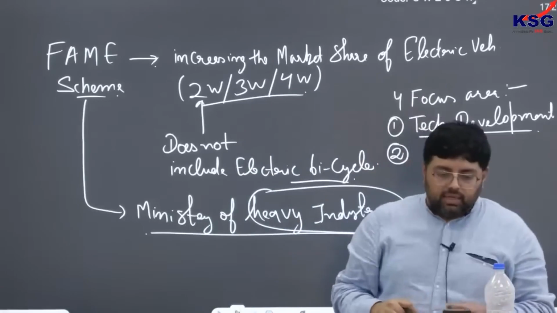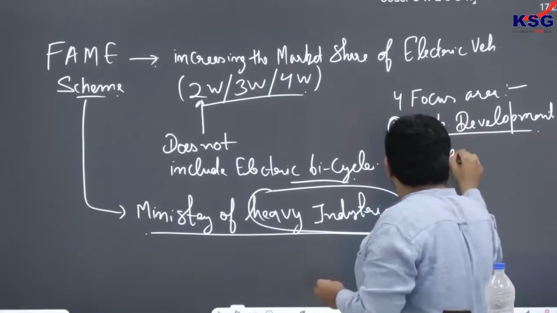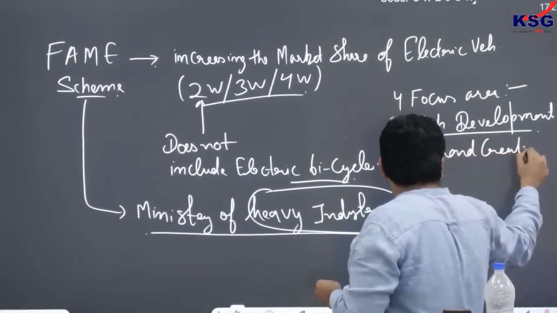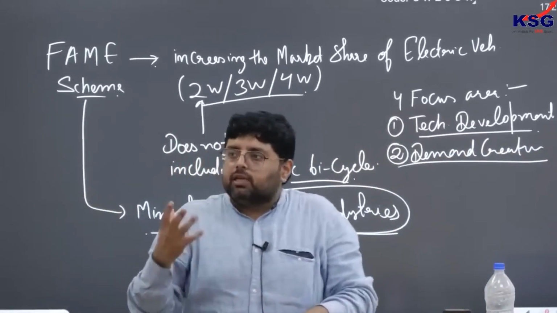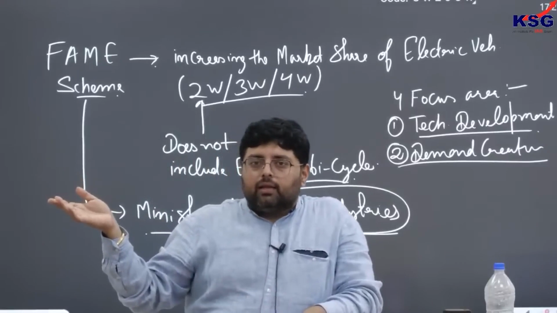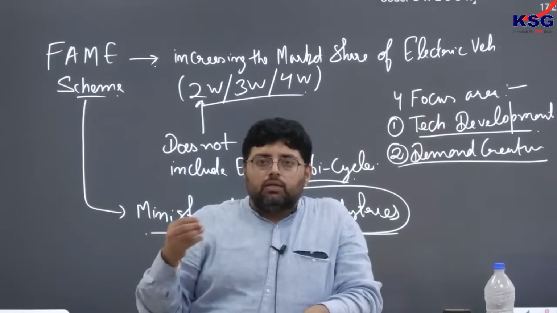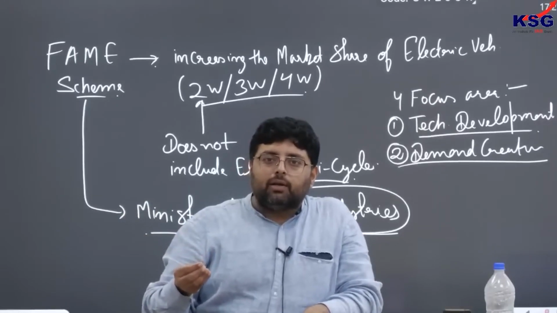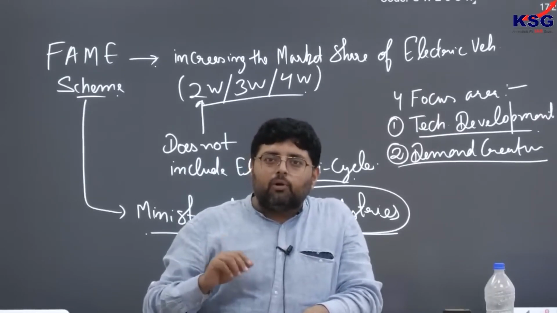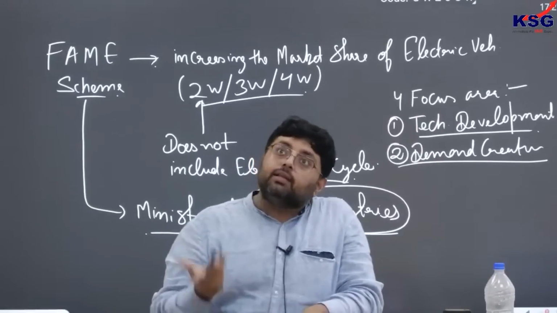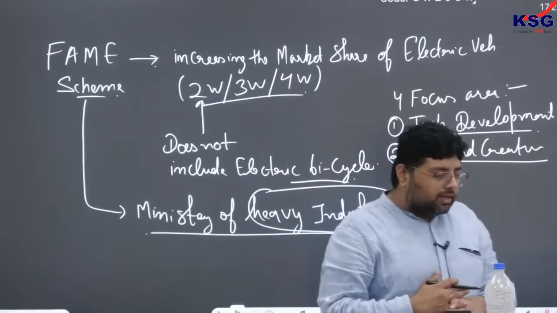Number two, demand creation. So ultimately, we have to create a demand. The product is made but there is no demand. So still people have a fear. Like if you see the reports, there are some two-wheelers that catch fire. So ultimately it's a concern. As a consumer I will think that I am riding it and it may burn. So government has to create a demand.